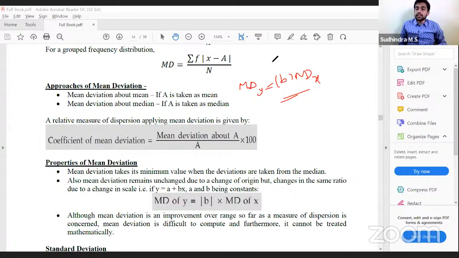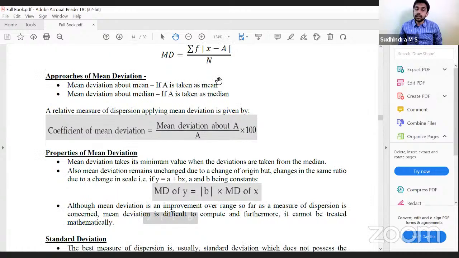Yes, there is one disadvantage here. There is no mathematical treatment with respect to mean deviation. Further analysis is not possible in case of mean deviation. So mean deviation is difficult to compute, and furthermore, it cannot be treated mathematically. That is one of the disadvantages of mean deviation.